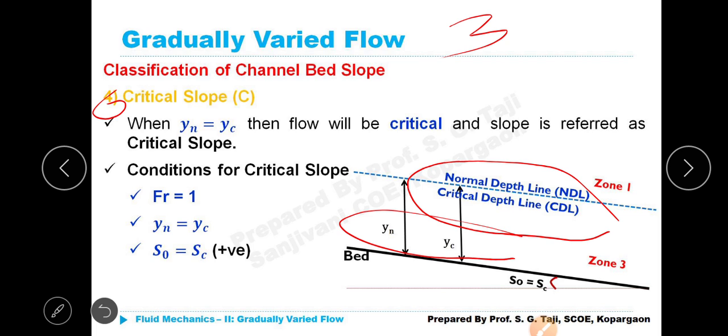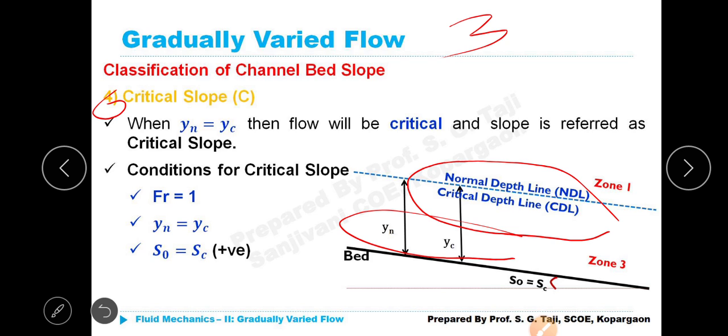Zone 1, zone 3, and zone 2 has vanished. That means, another way to understand the concept: when Yn is equal to Yc, zone 2 will remain absent. Only zone 1, or region 1, and zone 3, or region 3, will be there.